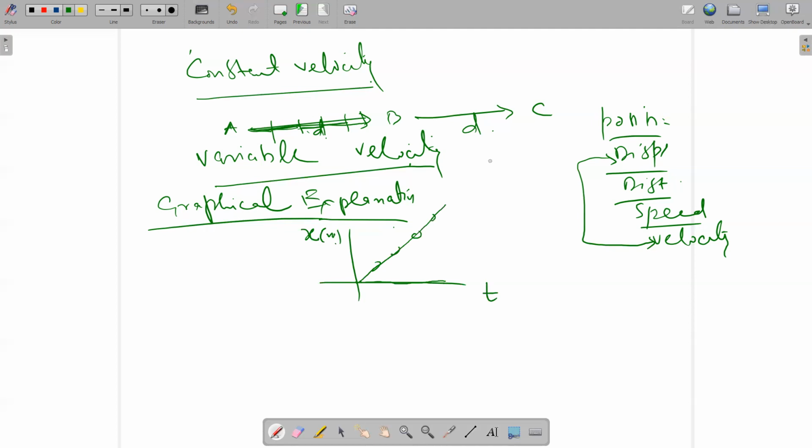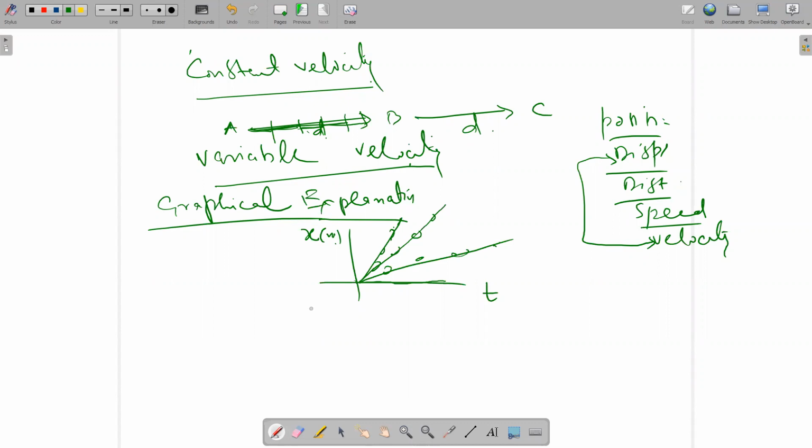If I draw the line here, it is increasing constantly. So constantly increasing means that its velocity is constant.